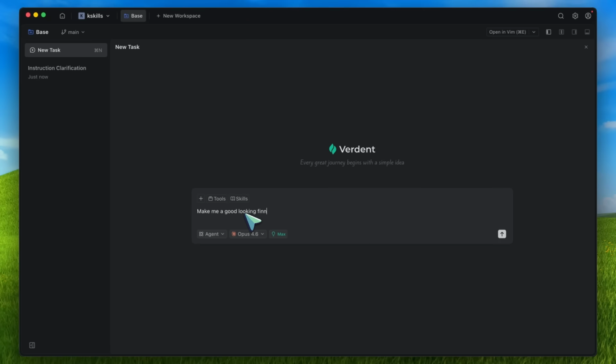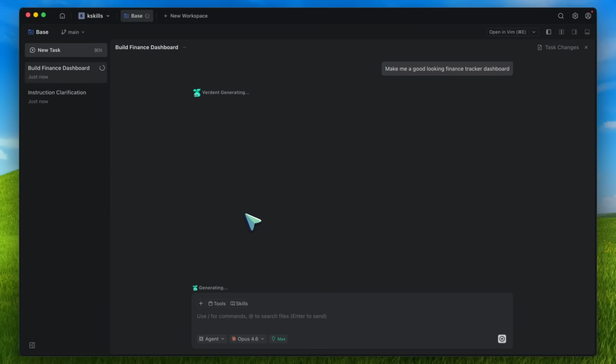So for example, let us say I ask my coding agent to add a billing dashboard. Without these kinds of guidelines, a lot of agents will just start coding immediately.